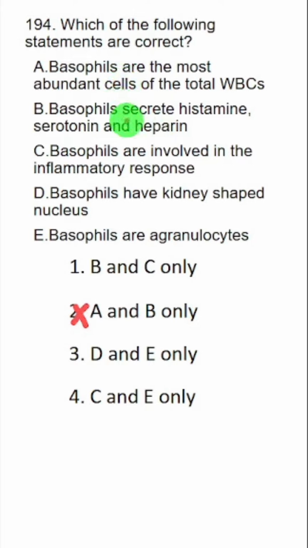Then, basophils secrete histamine, serotonin and heparin. This is correct. B is correct, but B is only in option number 1. So this is the answer. Basophils are involved in inflammatory response. Correct. Basophils have a kidney-shaped nucleus. This is incorrect. It is monocytes that have a kidney-shaped nucleus. And basophils are agranulocytes. Again, this is incorrect. They are granulocytes.